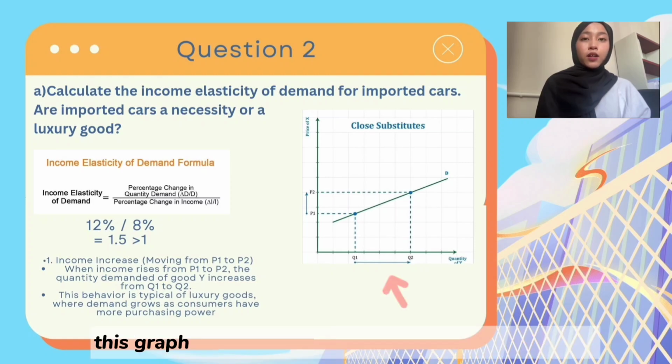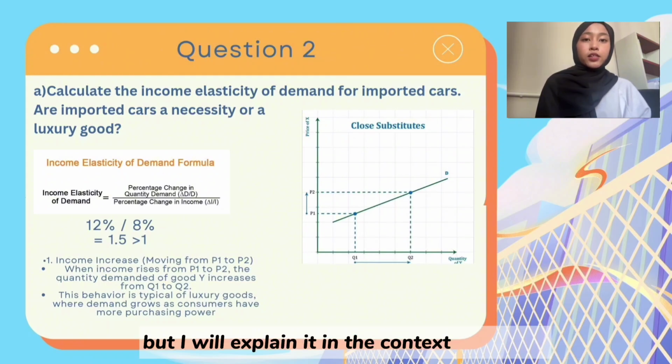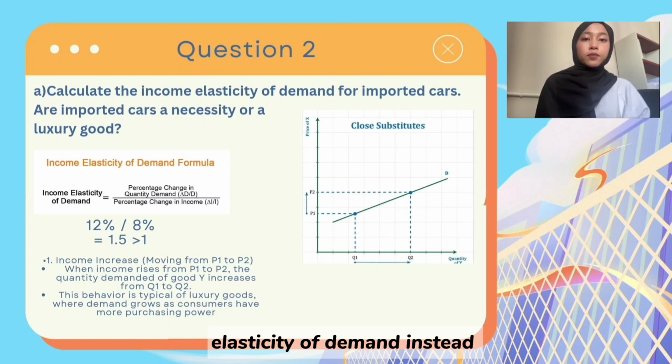So this graph represents the concept of close substitutes, but I will explain it in the context of income elasticity of demand instead. So for the first point, the income increase. It will move from P1 to P2.